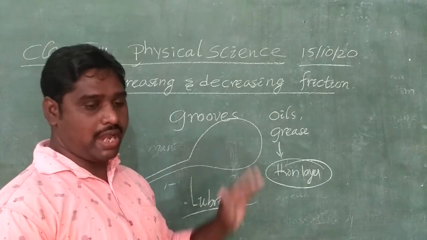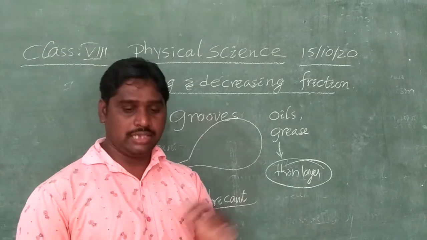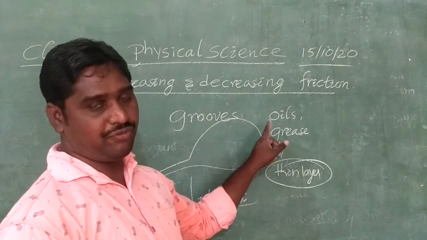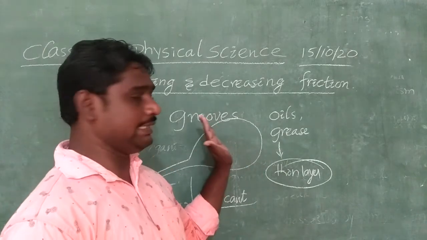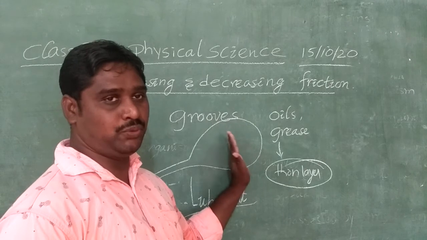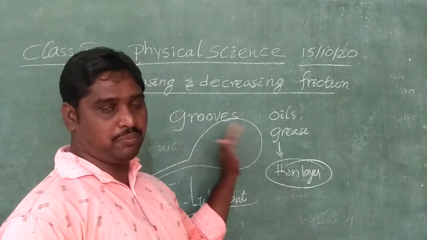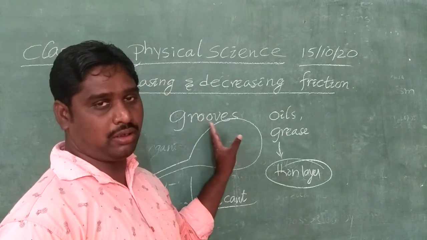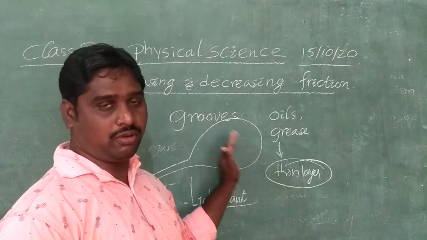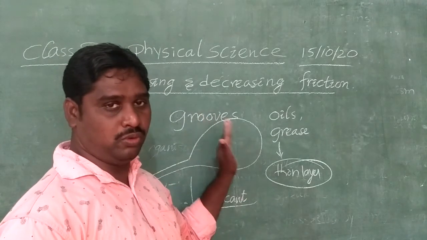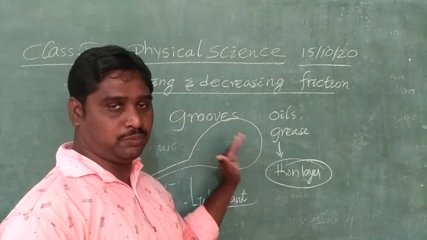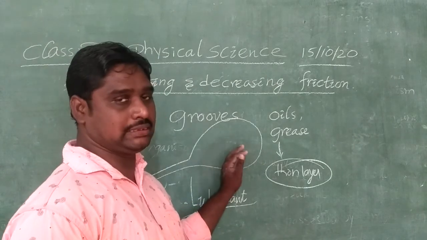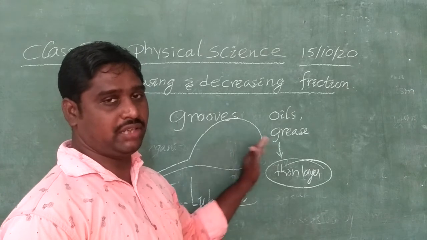Next one is how to avoid the interlocking irregularities between two surfaces of objects by applying lubricants. We apply greases and oils to make vehicles and machinery parts run smoothly. When we apply these lubricant oils or greases between the machinery parts, they move freely and smoothly, without any sound. So oils and greases are applicable when you want to reduce the frictional force.